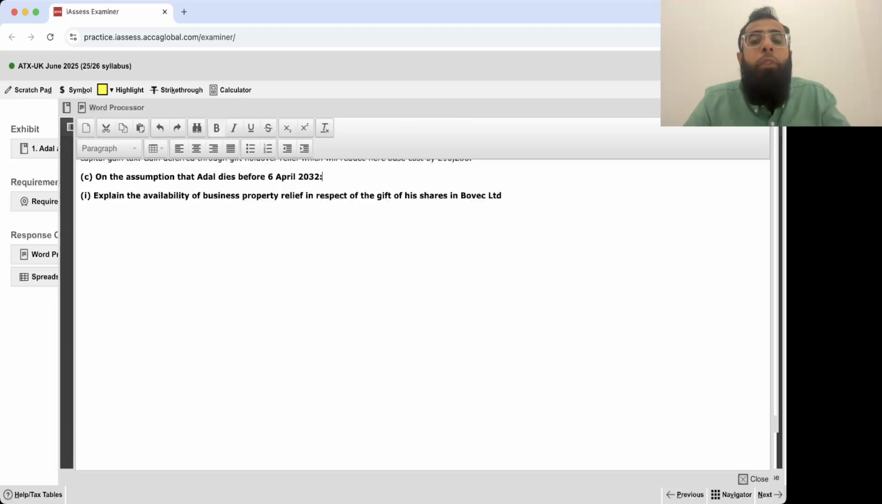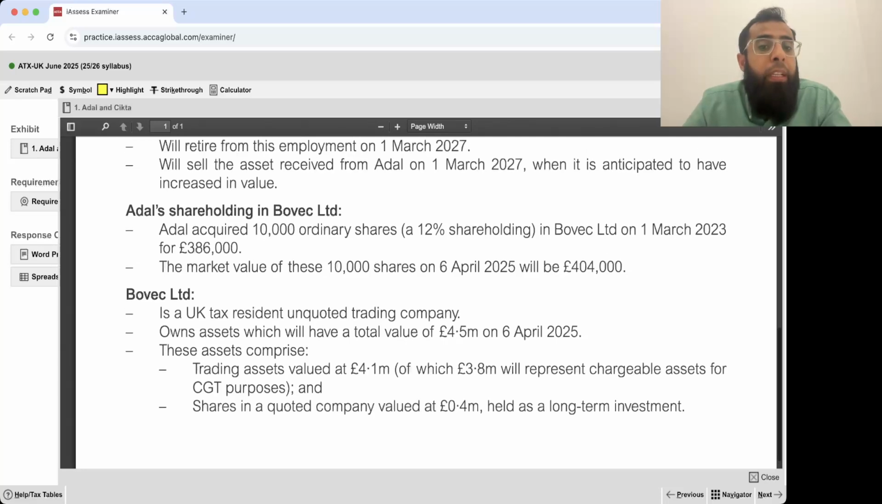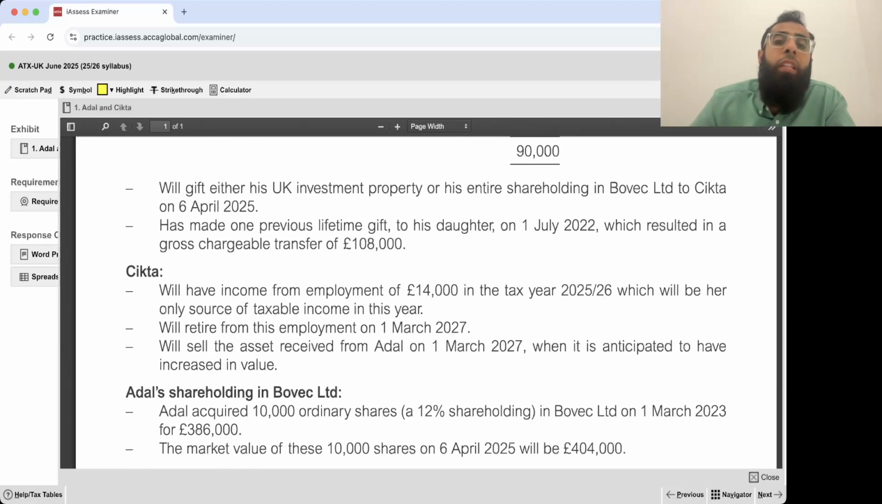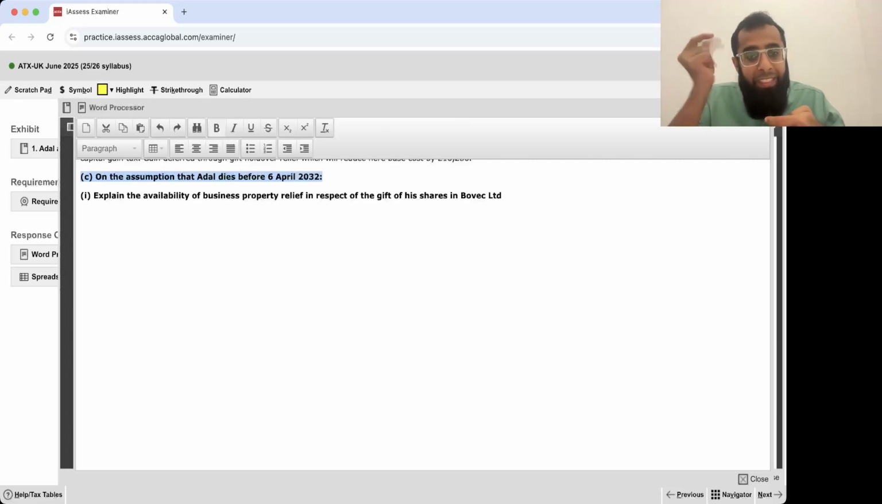Now, on the assumption that Adil dies before 6th April 2032, first of all, what is the importance of this date? Let's go and look at it. Explain the availability of business property relief in respect of the shares in Bovac Limited. So let's look at these shares of Bovac Limited, when they are planned to be gifted. They are planned to be gifted on 6th April 2025. Adil will gift either his UK investment property or shareholding in Bovac Limited on 6th April 2025. So 6th April 2032 is an important date because 2025 to 2032 is a 7-year period. Use your mind.